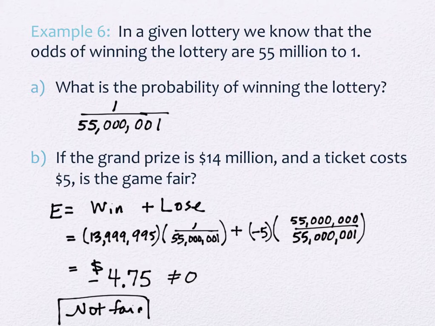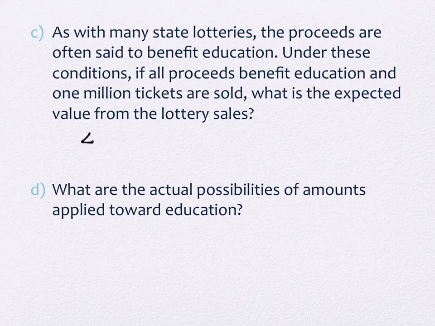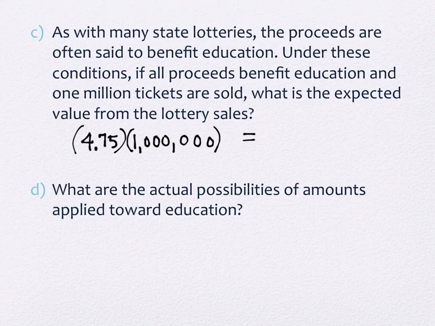Does that make sense? So I have 4.75 from the ticket that's considered sort of the profit to the lottery. And there's supposed to be a million sold according to this particular part. So what would you actually be earning for education? $4.75 times a million. Just 475 million. You're close. It would be if it were 475 times it. But 4,750,000, right, 4,750,000.